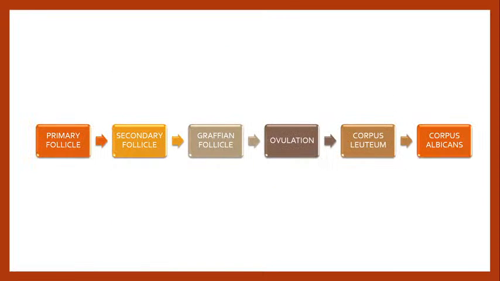So guys, what are the stages of the maturation? Egg maturation will be first primary follicle, then secondary follicle, then Graafian follicle, then ovulation will occur, then it will form the corpus luteum, and after that it will move to the corpus albicans. Corpus albicans is the degenerative version, the final version of this cycle, right? So you guys already know the primary follicle.